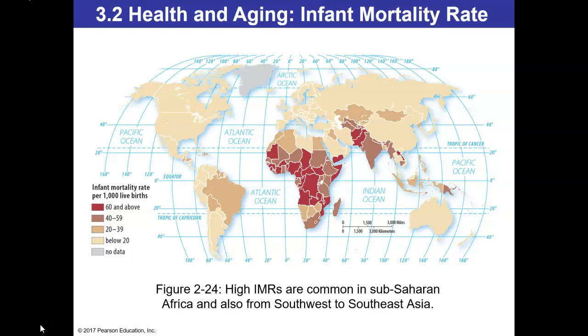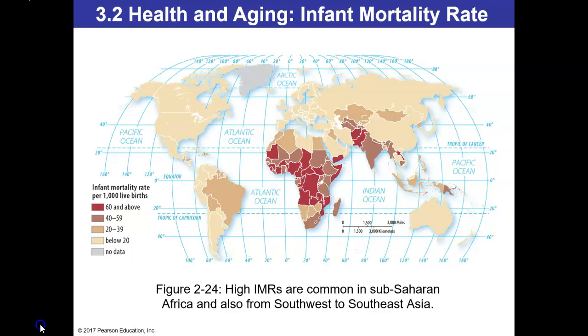well as Southeast Asia. Lower infant mortality rates are found in countries with well-trained doctors and nurses, modern hospitals, and large supplies of medicine. The IMR is 4 in European countries. Those countries tend to be in stage 4, compared with 64 in sub-Saharan Africa. To put that into perspective, that's 1 in 15 babies that die in sub-Saharan Africa and 1 in 250 that